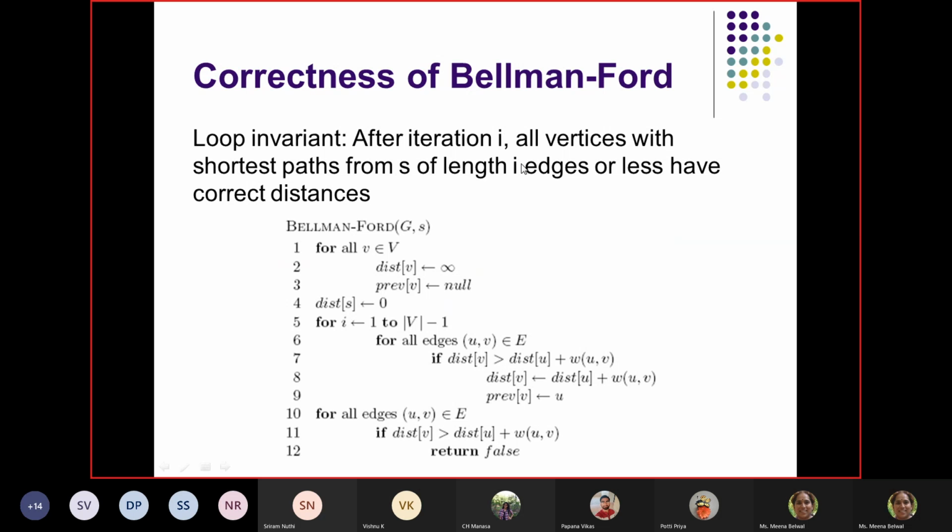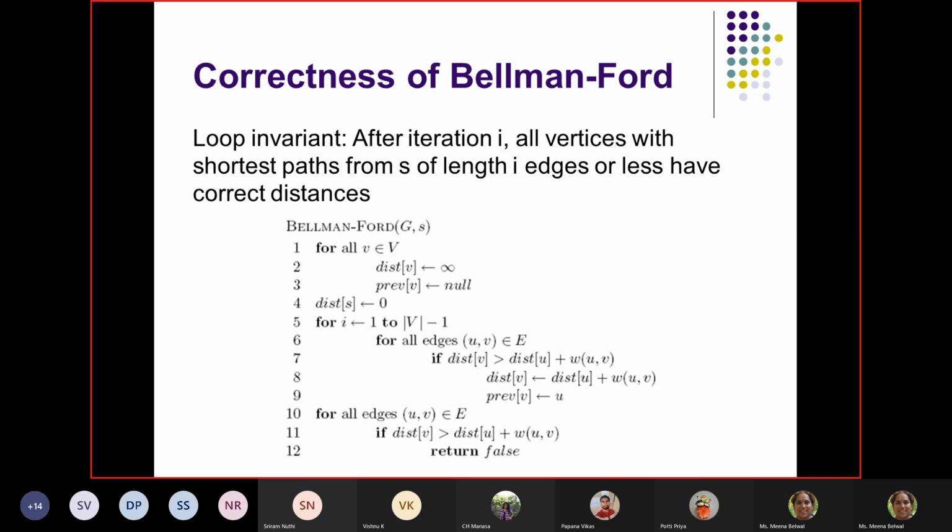Now we must know what we are calling an iteration. After iteration i, all vertices with shortest path from the source of length i edges or less have the correct distance. That is what happens in the Bellman-Ford algorithm. That's a loop invariant. So this is a property: if we are tracing the Bellman-Ford algorithm, this is what happens.